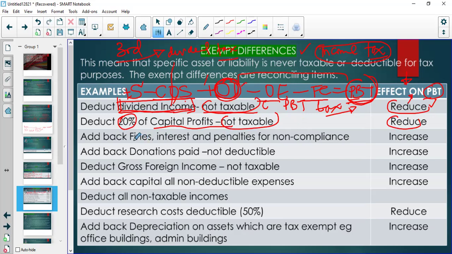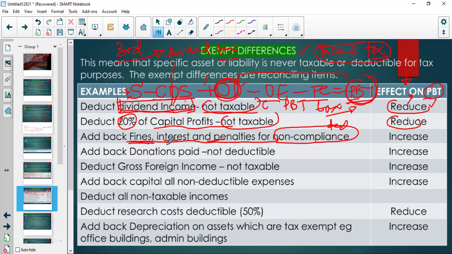And then there are fines or interest and penalties for non-compliance. These are not deductible. Remember, these are expenses. We paid a fine to the environmental authorities for breaking the law, right? SARS will say, no, you can't, because this is not incurred in the production of income, right?